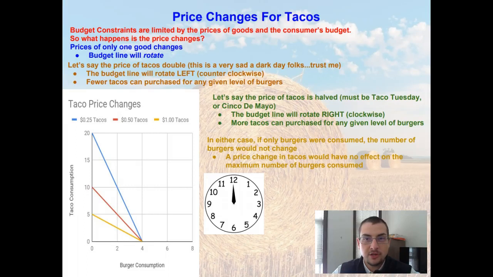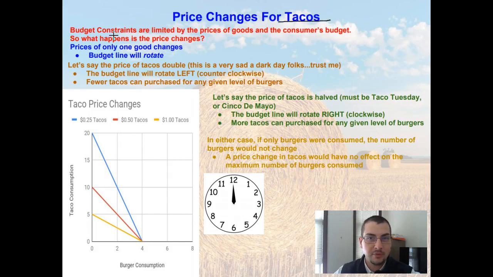So in the last video, we talked about what will happen if the income changes, or if the price of two goods change at the same ratio at the same time. Here we're going to talk about what if the price of one good changes? Specifically in this example, what happens if the price of tacos change?